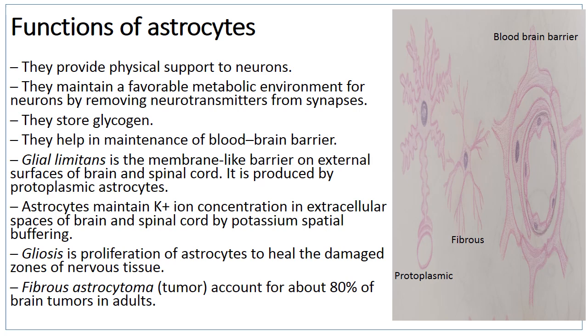Then gliosis is the proliferation of astrocytes to heal the damaged zones of nervous tissue. Means wherever there is damage, the astrocytes will proliferate there and the parenchyma of the brain at that part is replaced by fibrotic tissue, and this process is known as gliosis. Then the fibrous astrocyte tumors, astrocytoma, account for about 80% of the brain tumors in adults.